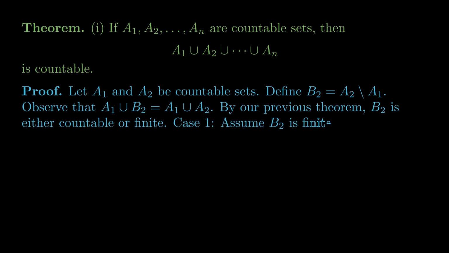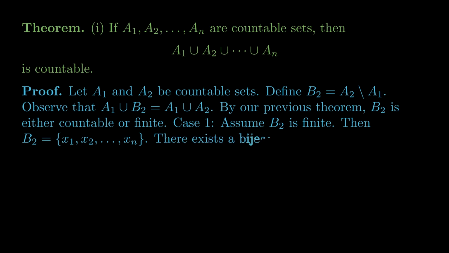So case 1: assume B2 is finite, then we could express B2 as x1, x2, up through xn, just some finite collection of elements. And we know there exists a bijection f from the naturals to A1. So we'll form our new bijection from the naturals to the union of A1 and B2 just by shifting over all of the outputs of f by exactly n, to leave n open slots in which we can fit each element of B2.